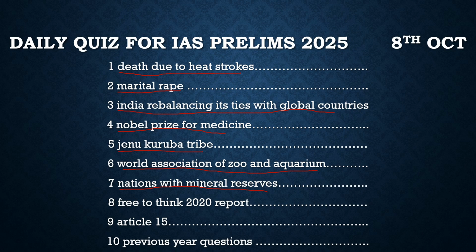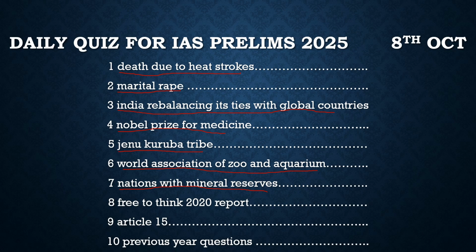Similarly chromium: Kazakhstan, South Africa and India. Similarly cobalt: Congo, Australia and Indonesia. Copper: Chile, Peru and Australia. So these are a few elements, and more elements were mentioned there, and it was shown who are the highest producers and distributors of those elements.